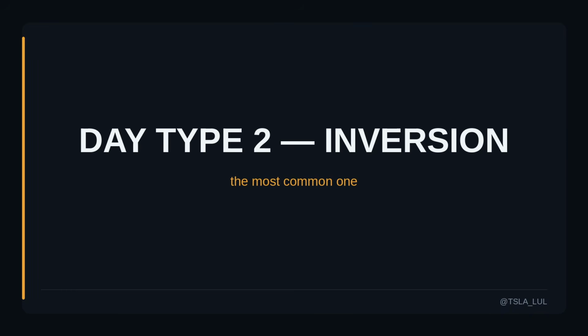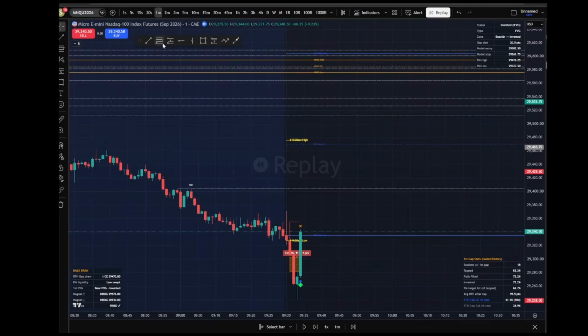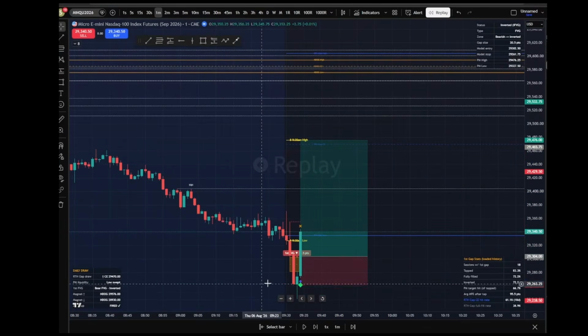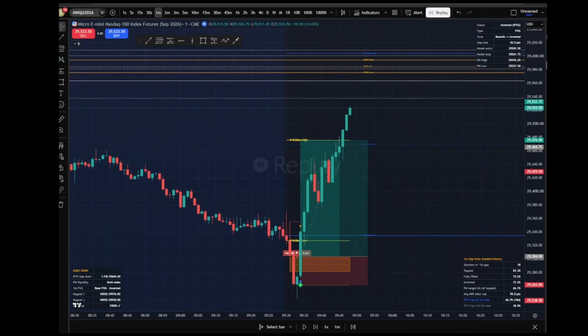Day 2, inversion. Gap prints, price comes back and goes straight through it. Zone flips. Remember that inversion number? This is what it looks like. If you only studied day 1, you'd think this model never loses.